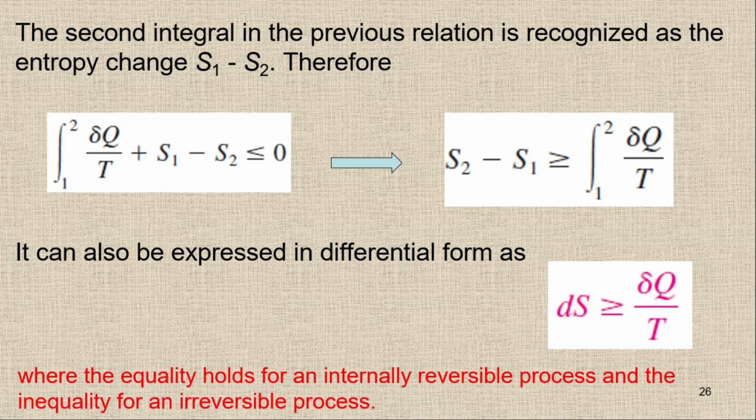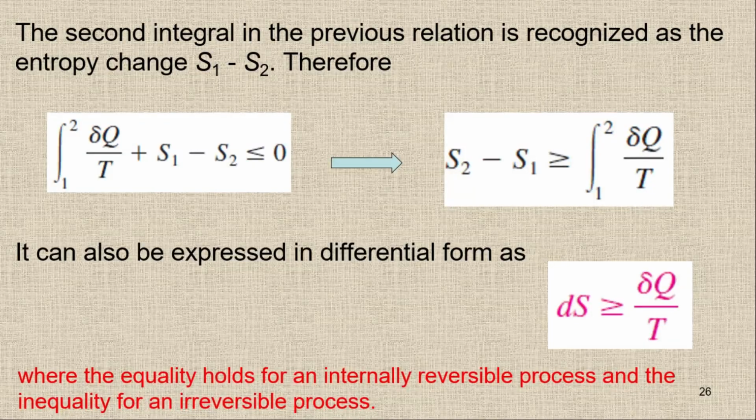Here this symbol shows that we have either an internally reversible process or an irreversible process. If we get the equality here, if dS equals delta q upon T, it means we have an internally reversible process. And if there is inequality, it means we have an irreversible process.